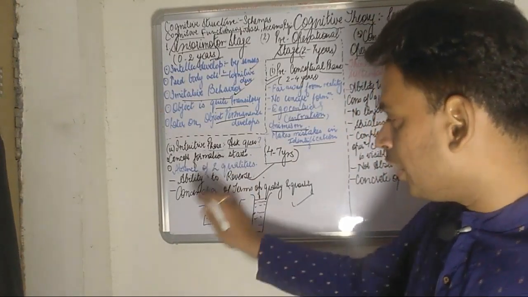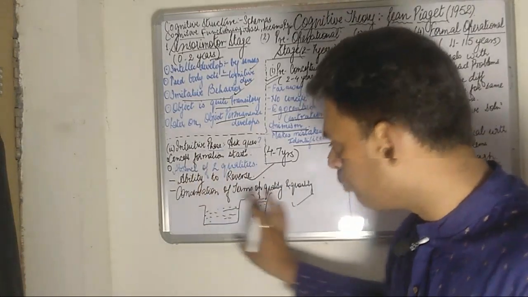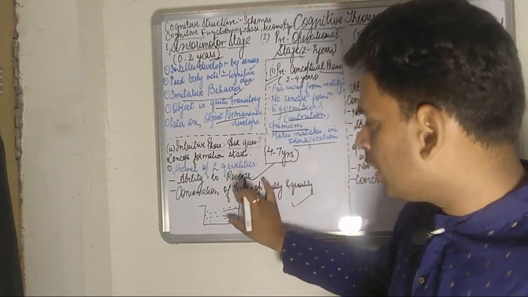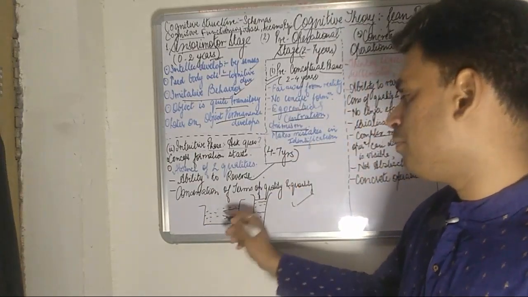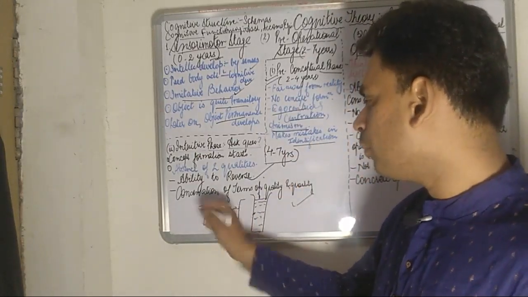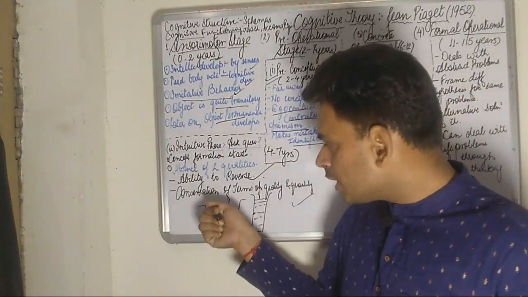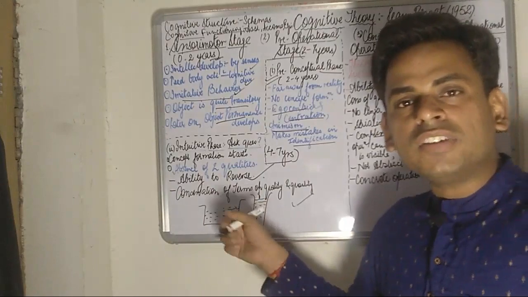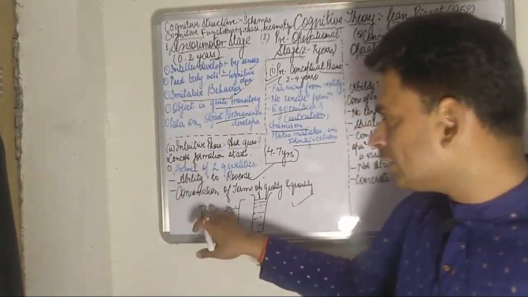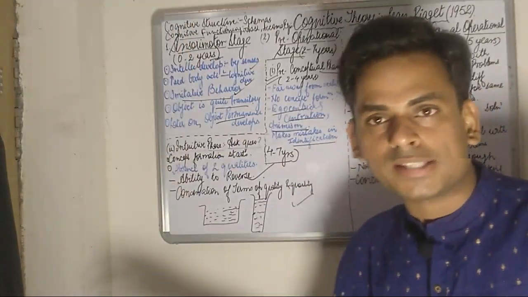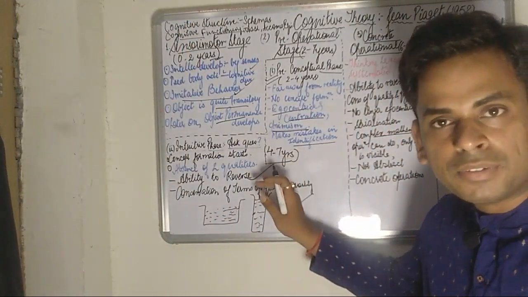Now here what is seen is that in the broader vessel, the juice, or whatever this liquid is, which is pleasing to the child, the level is lower, whereas the same quantity of juice poured in a taller or longer vessel is going to rise to a particular height.